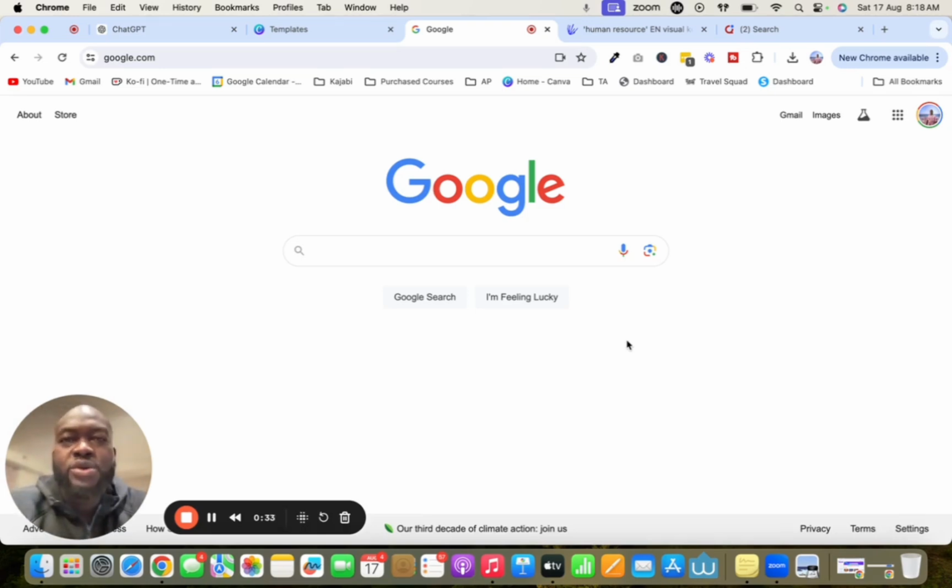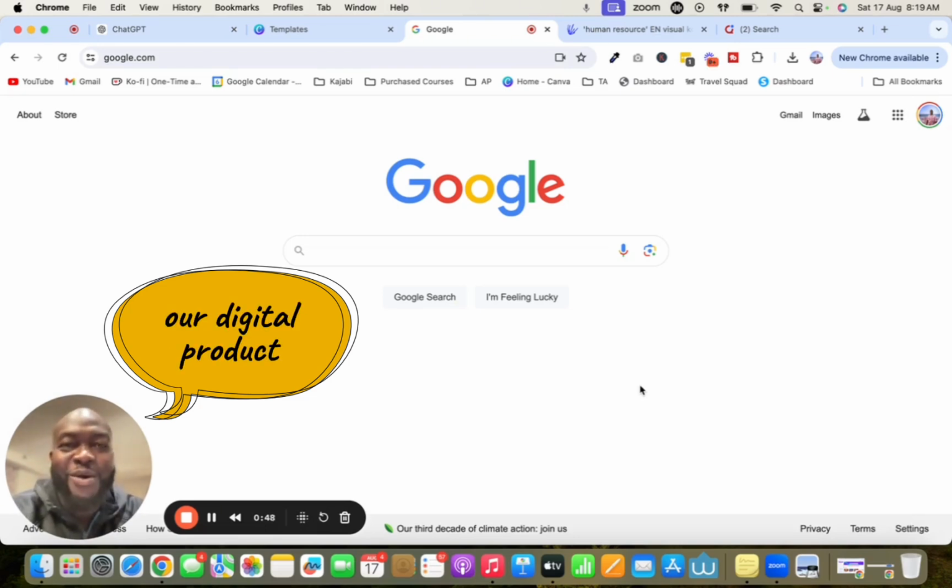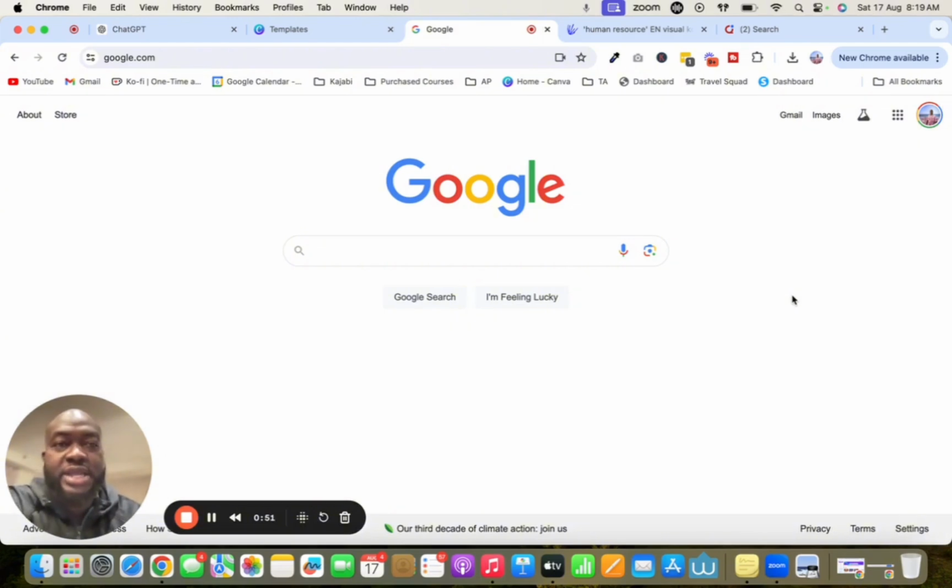If you know me, you know that I'm someone who likes to teach you systems, processes, frameworks. So for today, we are going to just do a simple 3-step process. What we are going to do is research, create, and market our digital product. So the first thing that I want you to do, I'm going to give you 2 options straight off the bat for you to be able to do some research.